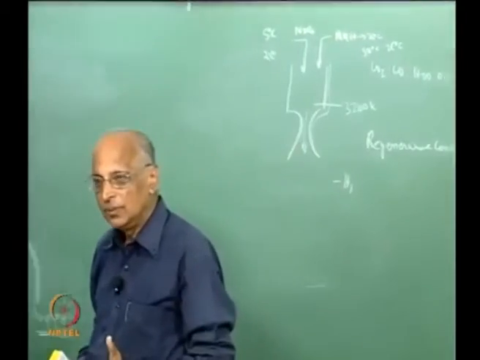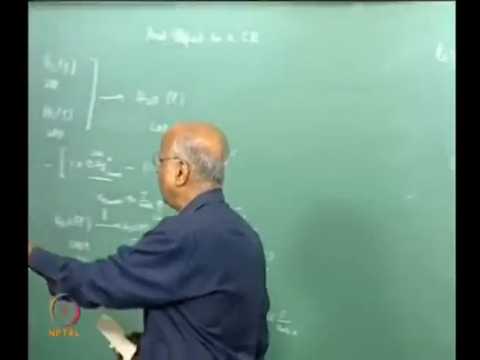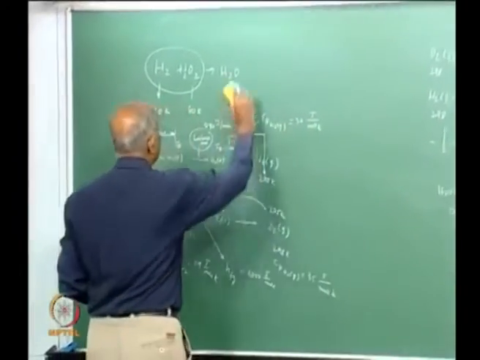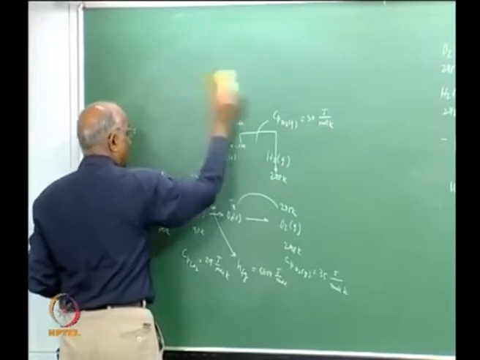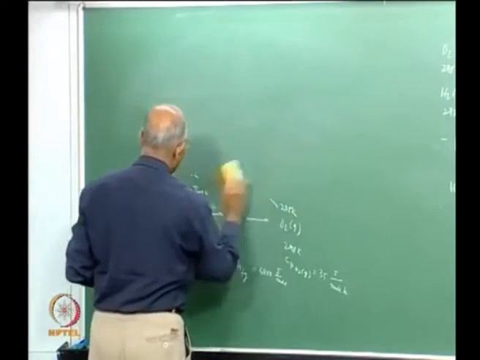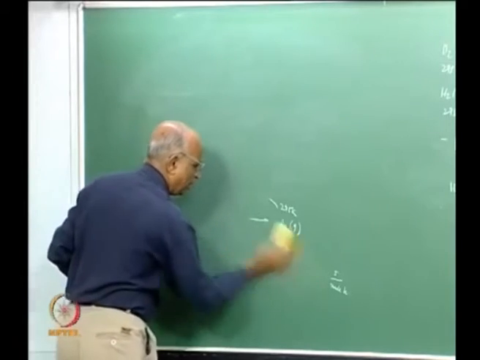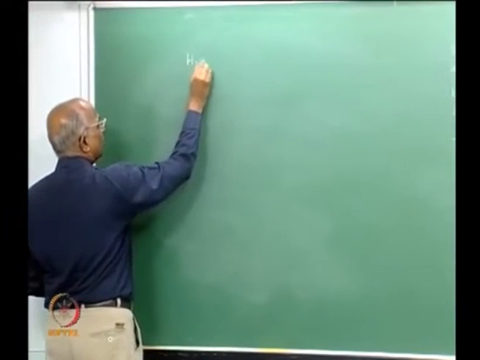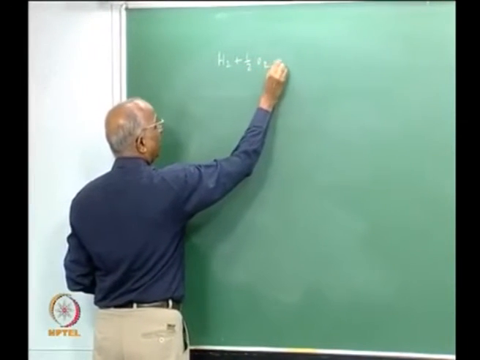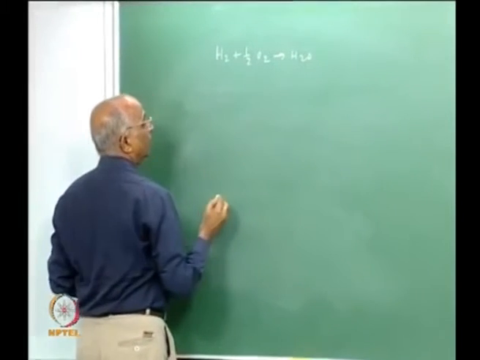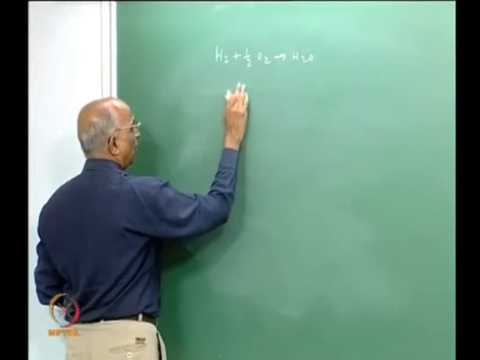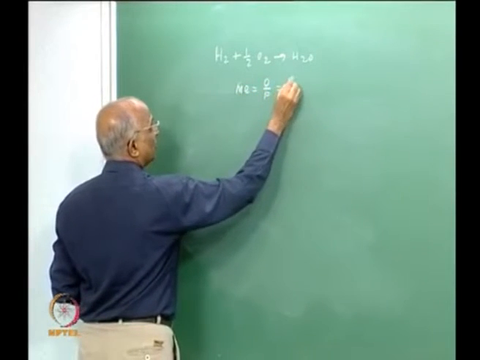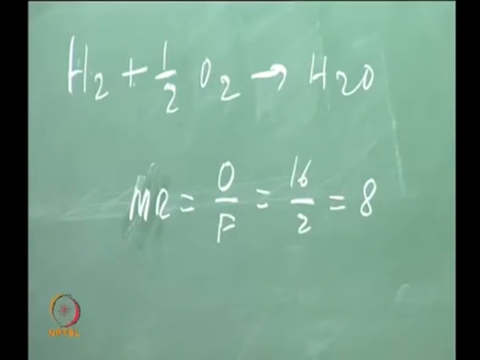Is it all right? Now, let us go ahead. Therefore, we know how to calculate the heat liberated for a different set of propellants which are different from the initial standard condition. Let us also quickly do, since we did hydrogen oxygen, the hydrogen oxygen reaction which is stoichiometric giving me H2O, and this has a mixture ratio which is oxygen divided by fuel, equal to 16/2, which is equal to 8.